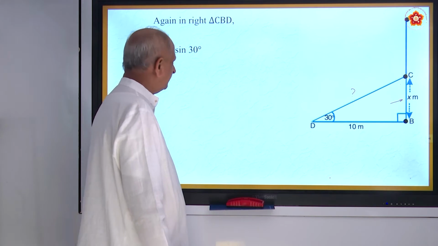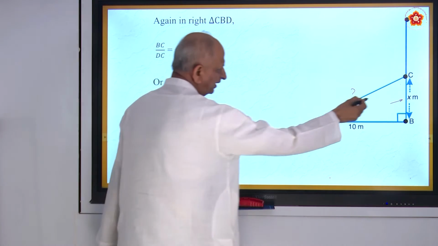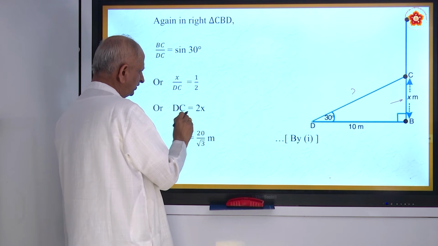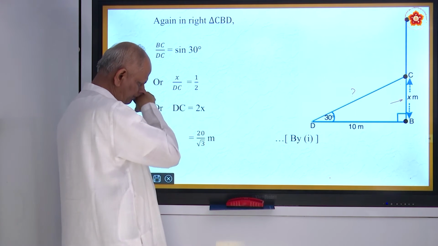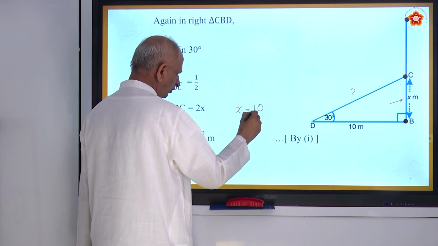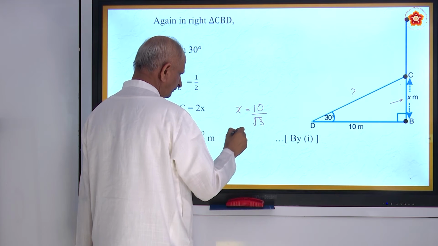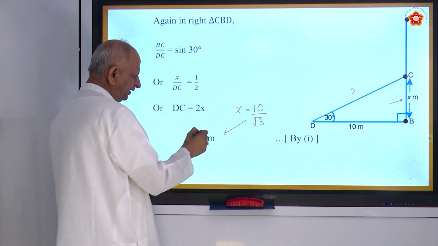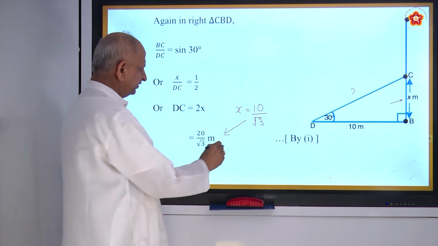What is the value of sin 30? Sin 30 is half. So this we have taken as X. So X by DC is equal to half. DC is equal to 2X. So already we have found out X. What is the value of X? We have found X is equal to 10 by root 3. Substitute here. So 2 into 10, 20 by root 3. That is the second relation.